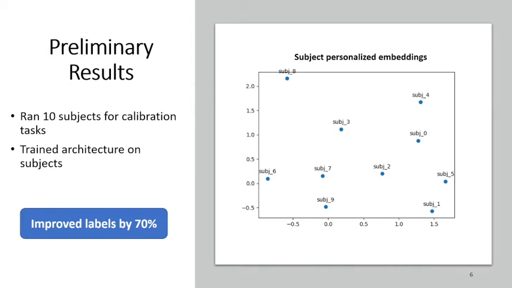Thus far, we have run 10 training subjects on the calibration task. After training our algorithm on the subjects, we were able to improve their labels by 70%. Our next step is to run testing participants and compare our algorithm to DAgger and behavioral cloning.